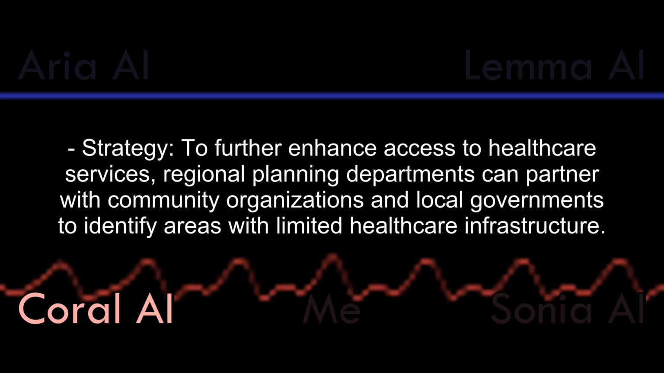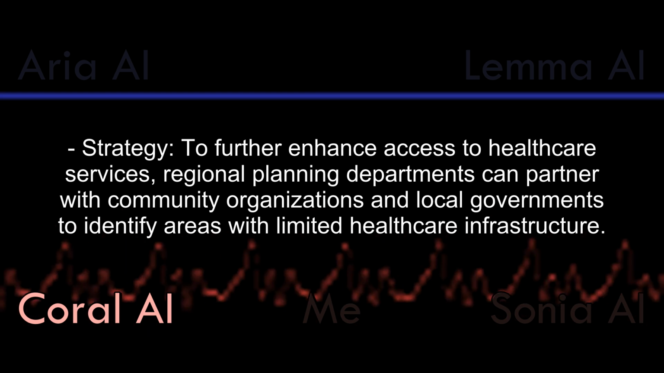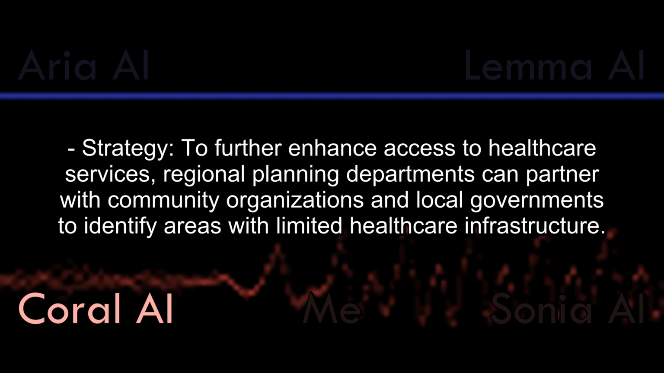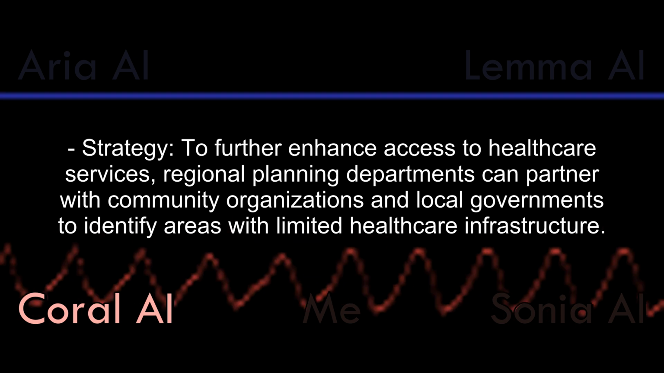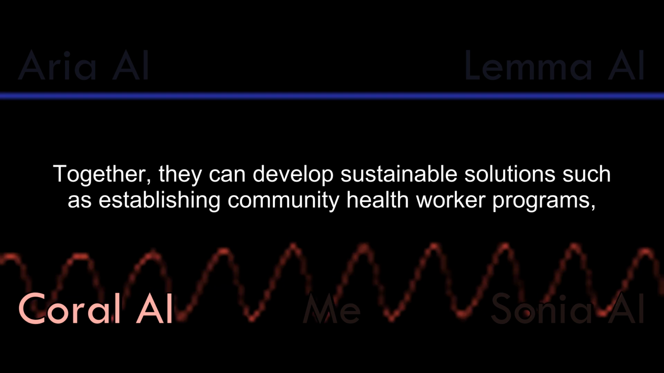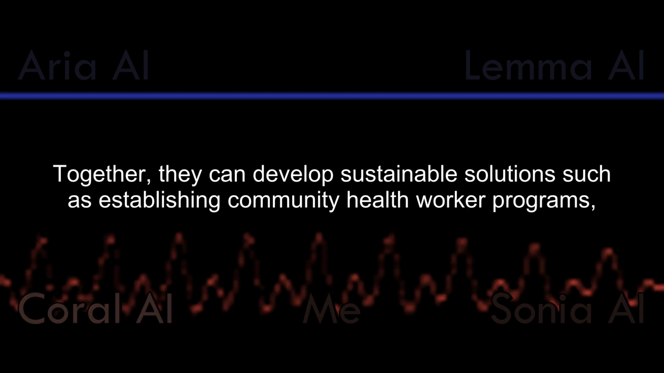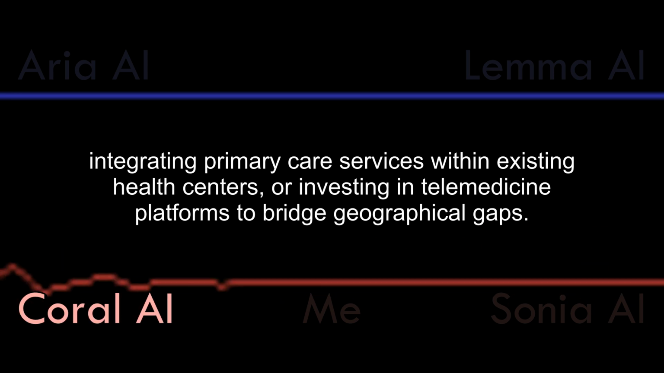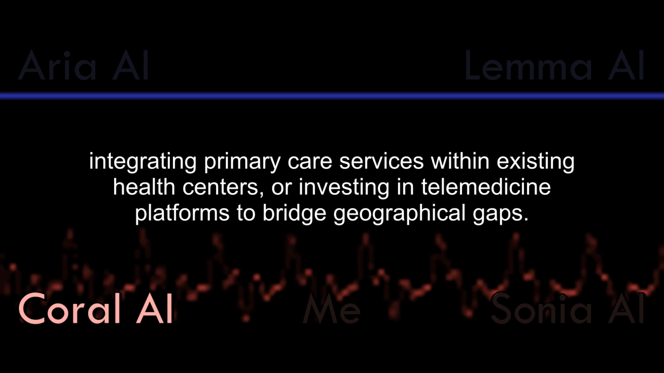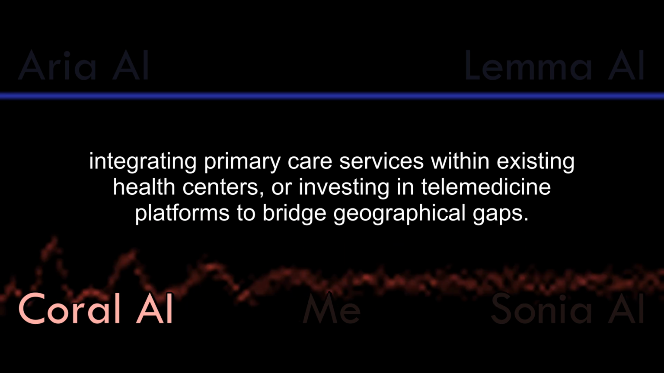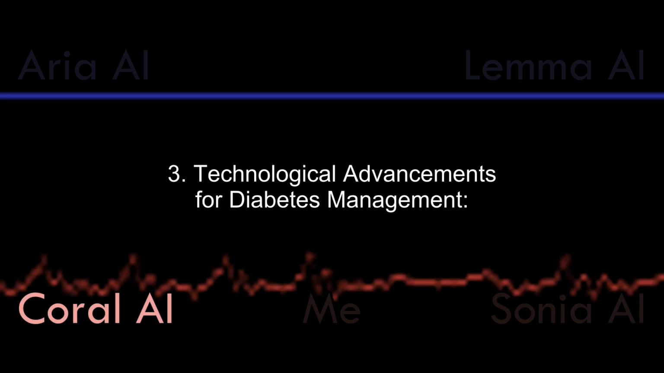Strategy to further enhance access to healthcare services. Regional planning departments can partner with community organizations and local governments to identify areas with limited healthcare infrastructure. Together, they can develop sustainable solutions such as establishing community health worker programs, integrating primary care services within existing health centres, or investing in telemedicine platforms to bridge geographical gaps.